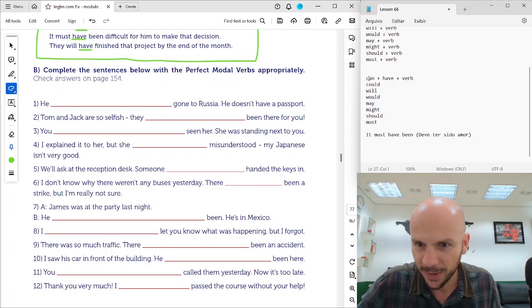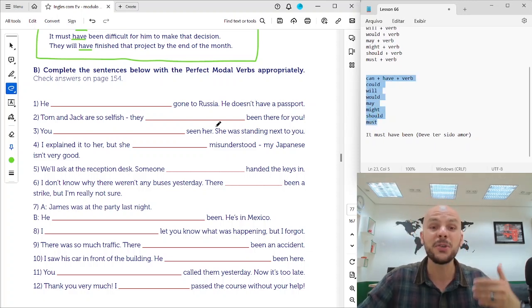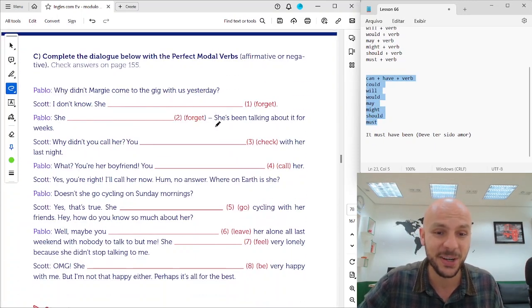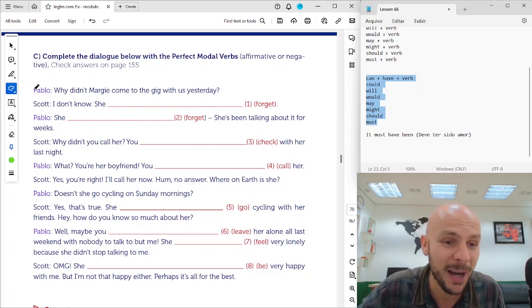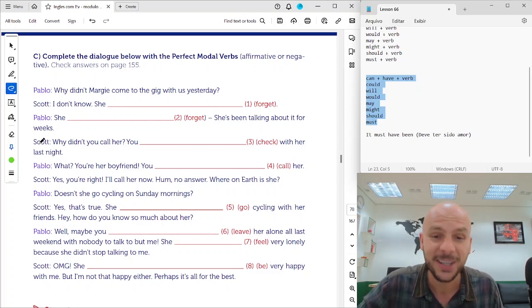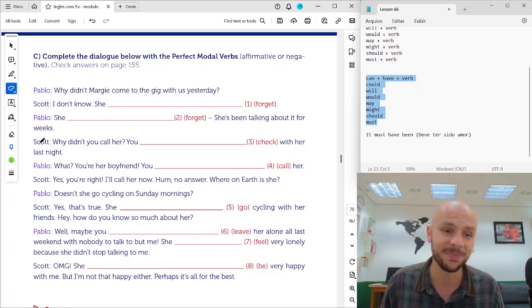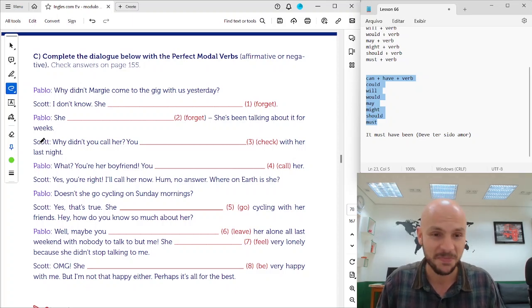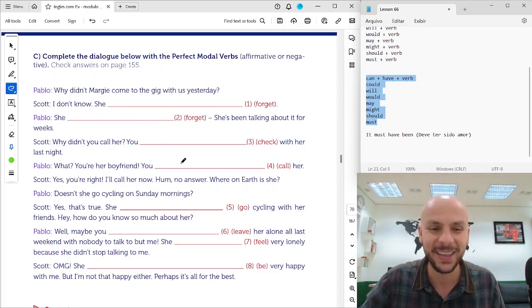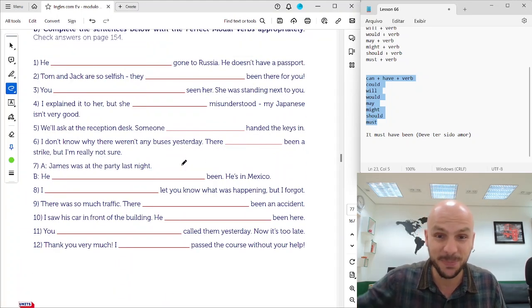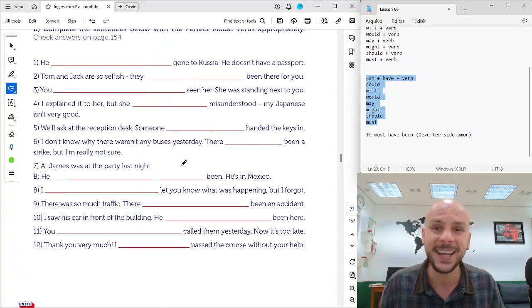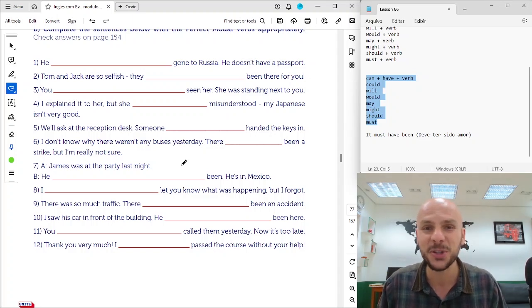And then you're going to do another exercise, a dialogue between Pablo and Scott, talking about Scott's girlfriend. After that, we are going to correct these exercises together. So you can press pause now, do the exercises, and after that, we are going to correct together.